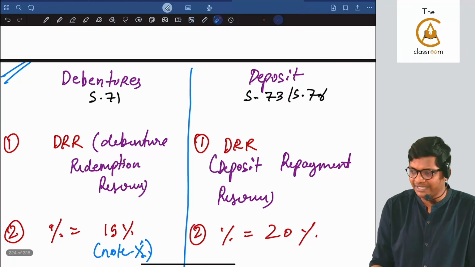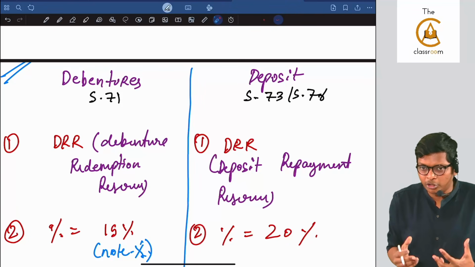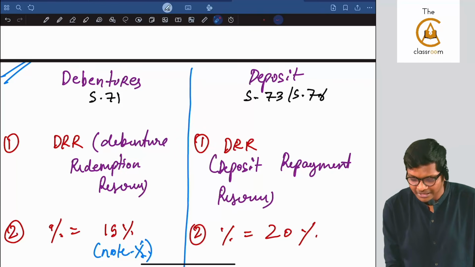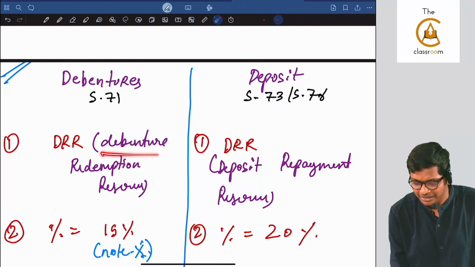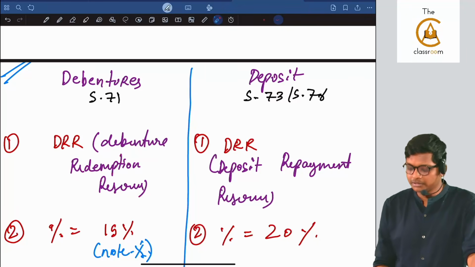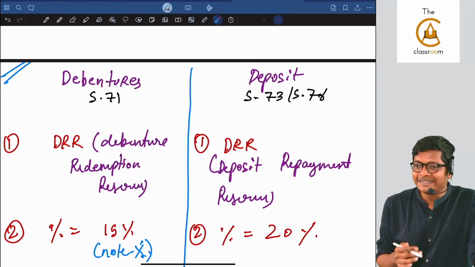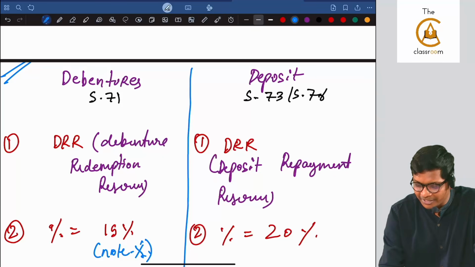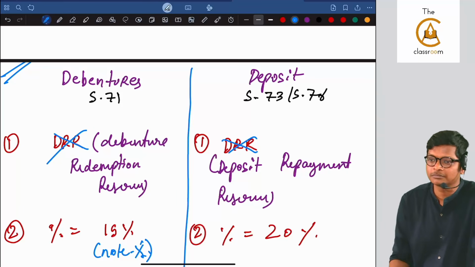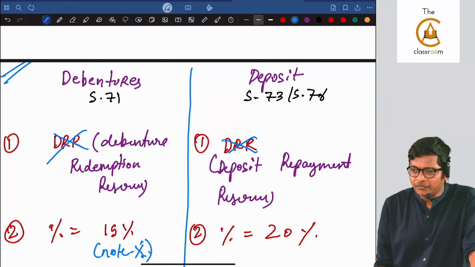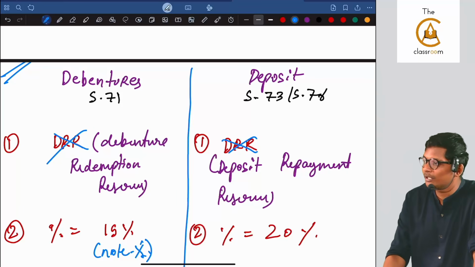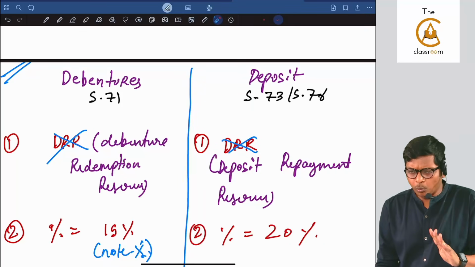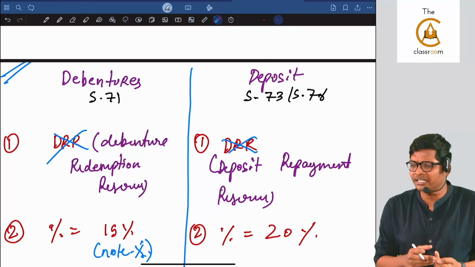First, guys, in both the cases, because it's a debt, you need to create a reserve. In debentures, it's called DRR, debenture redemption reserve. In deposit also, it's called DRR, deposit repayment reserve. That means what I am trying to communicate, you can't write DRR in exam. Examiner will get confused, and if examiner gets confused, you know what's going to happen. Are you all following, guys? Understanding? Clear? So what is DRR? I will explain in the end, guys.